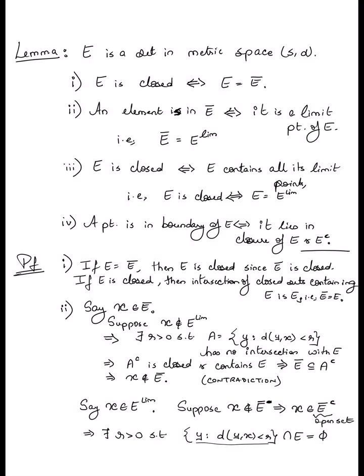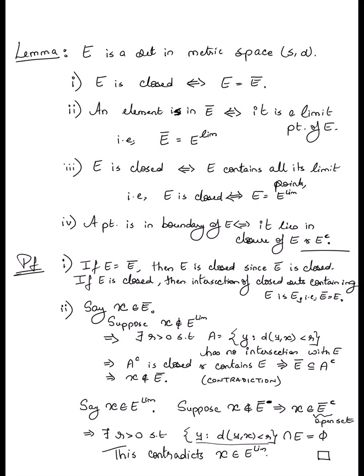And now if you stare at this, you can see that this contradicts the fact that X is a limit point, right? Because if you're a limit point, I can construct a sequence in E which converges to X, but you couldn't possibly if there is a ball around X that has no intersection with E. So this contradicts the statement that X belongs to E lim, right? And that completes the argument.